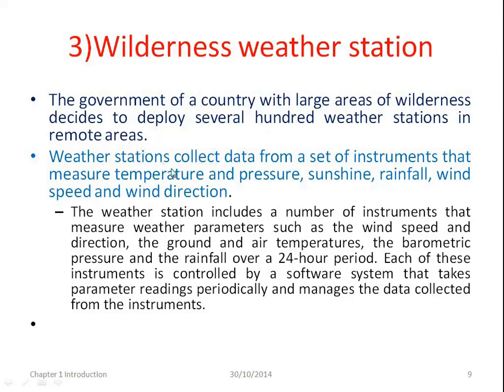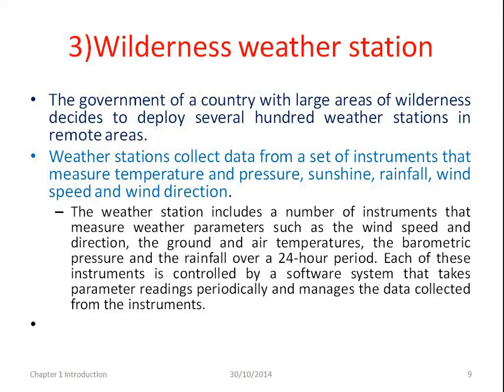The purpose of the weather station is to collect data from a set of instruments. Using these instruments, it can collect data that measure temperature, pressure, sunshine, rainfall, wind speed and wind direction. So these are the parameters. The weather station includes a number of instruments that measure weather parameters such as wind speed, direction, ground and air temperature, the barometric pressure and rainfall over 24 hours.